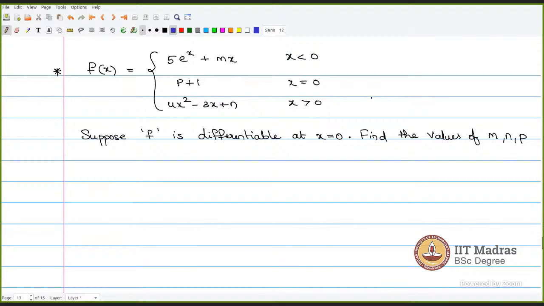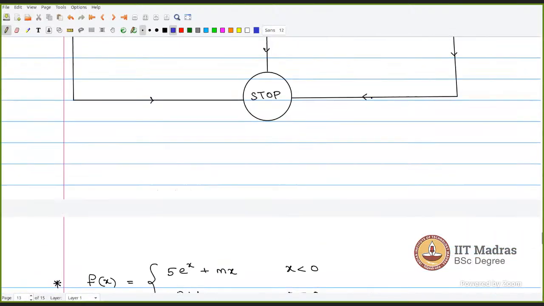So if I am saying f is differentiable at x equals 0, is it necessary to mention again that the limit exists and it is continuous? No, sir, because it is both continuous and the limit exists if it is differentiable. Yes, correct. So you have to be aware of this. If I say it is differentiable, then it is obviously continuous and the limit exists. From this flowchart, you can actually find it.